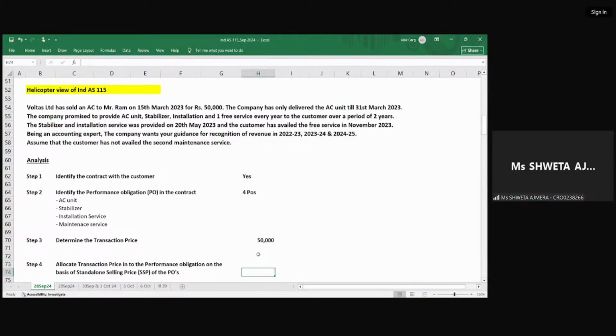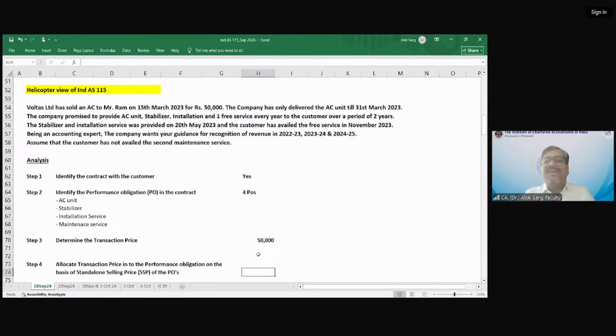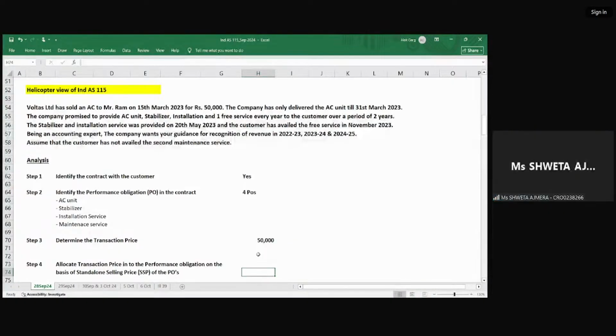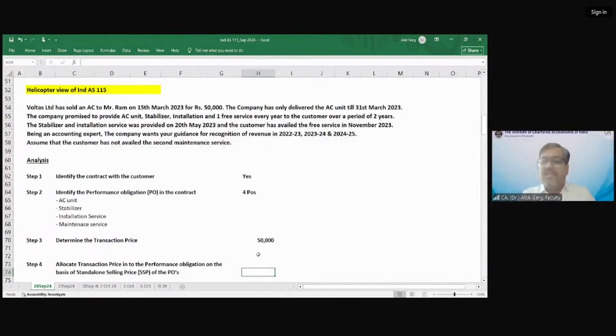Yeah, so that is what I'm asking. Why is it important to know the transaction price of every performance obligation? To recognize the revenue, because POs are available at separate times. Because it is a separate performance obligation, the entity has to recognize the revenue for those performance obligations which are completed, which are delivered. For example, this company has received the entire 50,000 rupees on 15th March 2023.